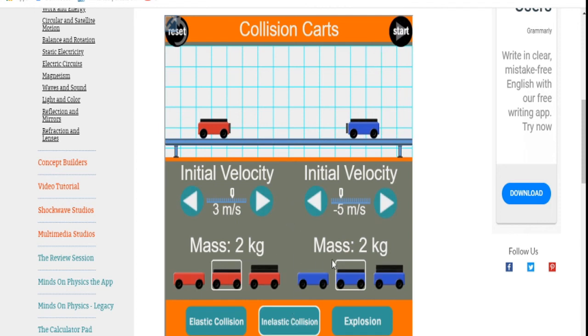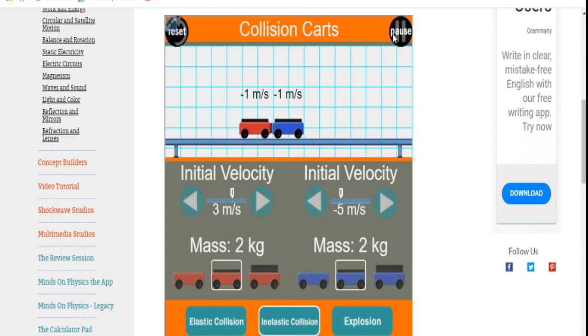Let us say both have equal masses and both are approaching. The first one is moving with 3 meters per second and the second one's velocity is 5 meters per second. Let us see the inelastic collision. As I have already told, in inelastic collision, both the bodies move as one entity. Hence their velocities have been compromised to 1 meter per second, and both have the same velocity, moving in the same direction. So now these two carts have combined as one body. This is an example of inelastic collision.